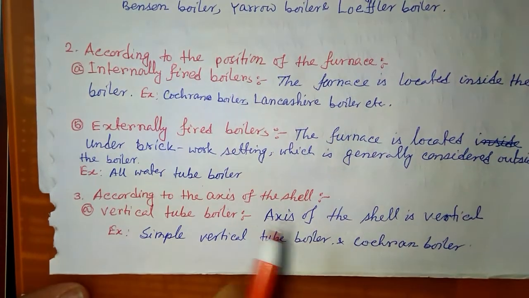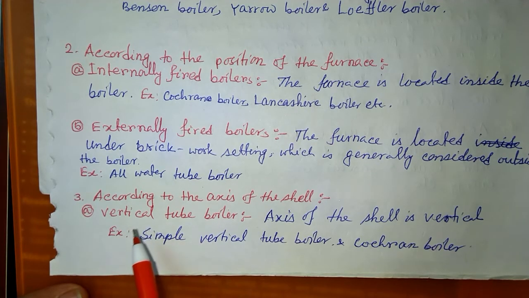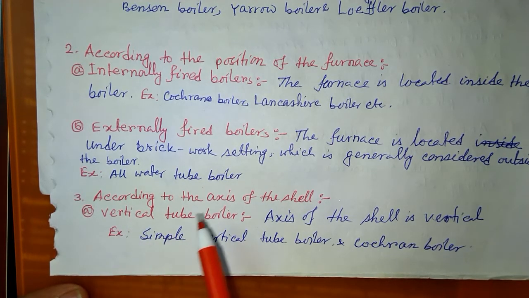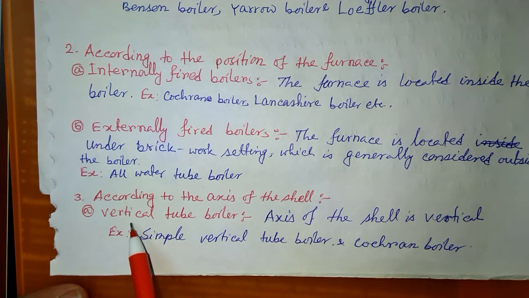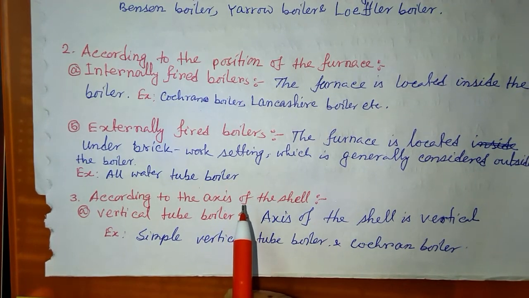Okay, next classification is according to the axis of the shell. Again we have two types of classification on that basis. One is called vertical tube boiler, and another one is called horizontal tube boiler.